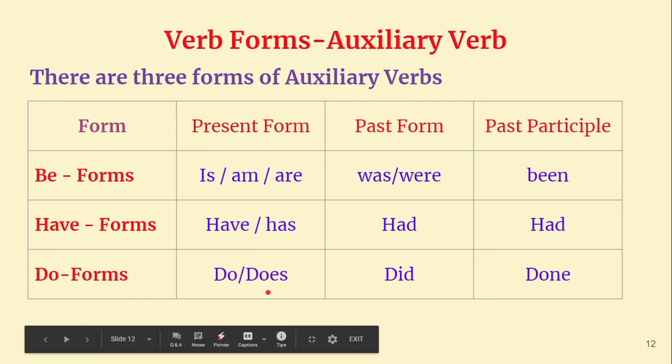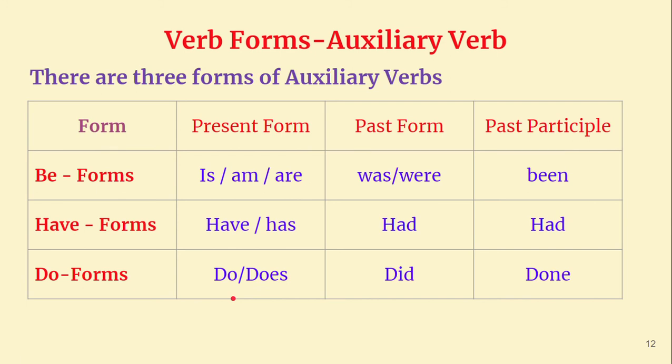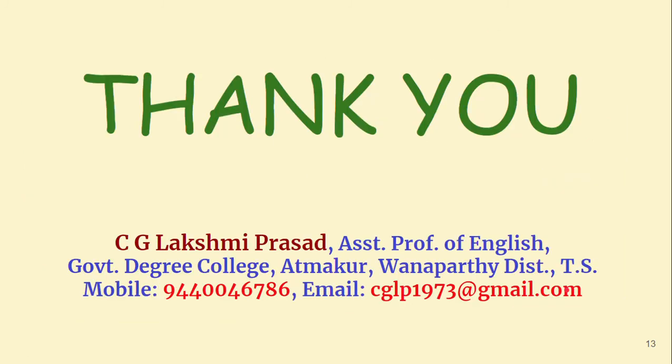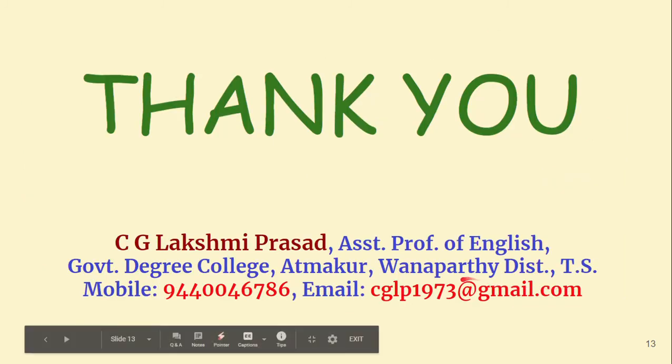But in simple present tense and simple past tense, we do not have helping verbs. We simply say, I play football. And what is the question? Do you play football? Does he play football? In the same way, I do not play football. He doesn't play football. In the same way, he did not play football. Did he play football? Like that. The past participle of the verb is done. Okay, and I hope I have made you understand the types of verbs.